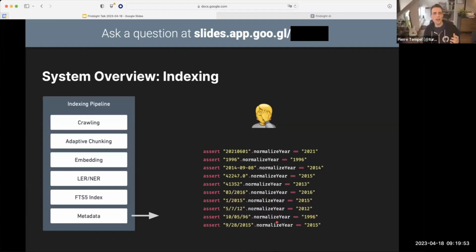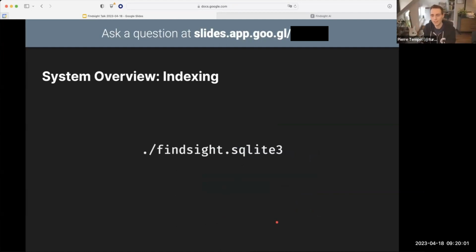At the end of this pipeline, we have extracted and embedded everything left, right, and center. We've built graphs. Everything is now present and all goes into one single file. And some of you might now facepalm and say, this is a terrible idea, but everything goes into one SQLite database. And actually, according to some back of the envelope calculations, Findsight could scale to 100 to 1,000 times more content without running into any performance problems. So SQLite is not a bottleneck, and it actually gives us several advantages, but we're going to skip over that because we have a limited amount of time today. But basically, everything goes into this one database and everything gets served from there as well.